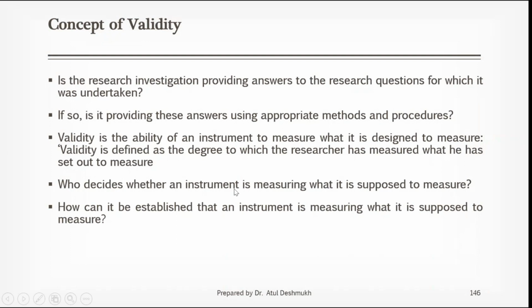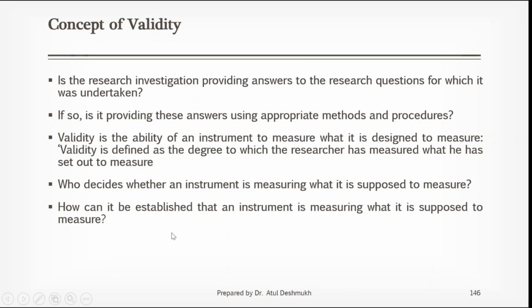Who decides whether an instrument is measuring what it is supposed to measure? Of course, you have to decide. How will you decide? Can you decide on your own? You can decide, but you have to take help of maybe a statistician or experts in the field. You can also take help of a research methodology person or research statistician to decide whether the measures you are conducting, the investigation you have, the methodologies and research instrument you are using are accurate or valid or not. So you along with this team of researchers can decide whether that is a valid research investigation.